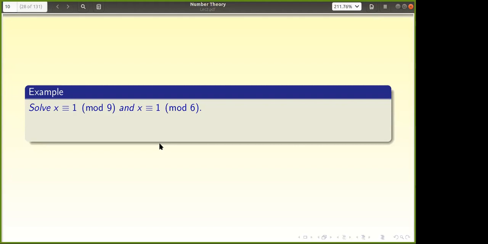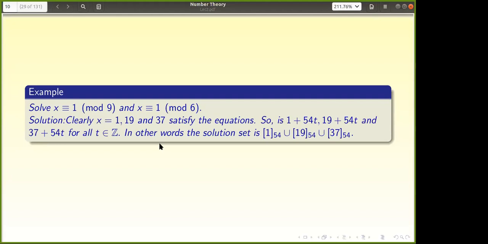So if the hypothesis is not satisfied, when they are not relatively prime, sometimes there is no solution, and sometimes uniqueness may fail. In fact, we have three solutions here: 1 modulo 54, 19 modulo 54, 37 modulo 54. 19 is not congruent to 1 modulo 54. These are incongruent solutions satisfying both. So I hope you understand what incongruent meant earlier, and what the Chinese remainder theorem actually says.